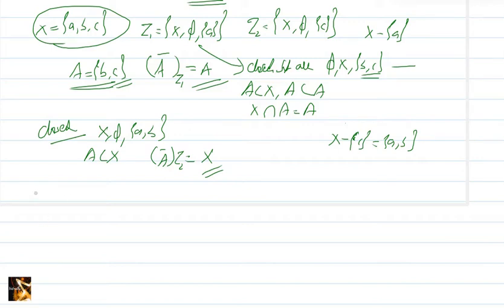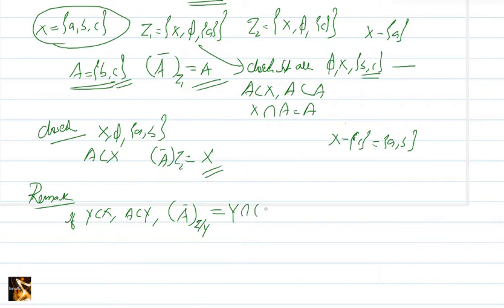Now we have one remark, that is, if Y is a subset of X and A is a subset of Y, then A closure with respect to tau restricted to Y is equal to Y intersection A closure with respect to tau.